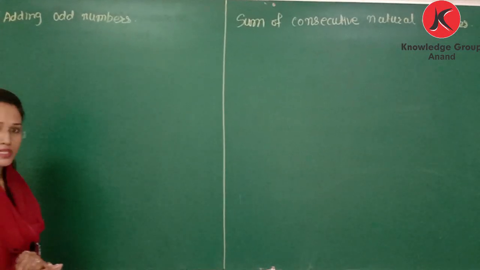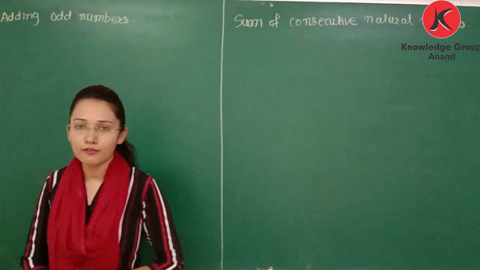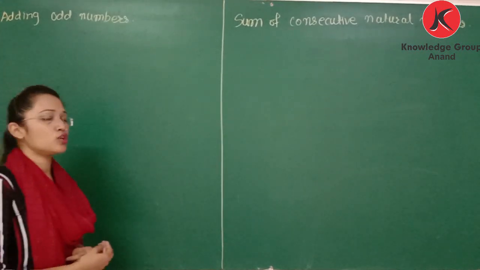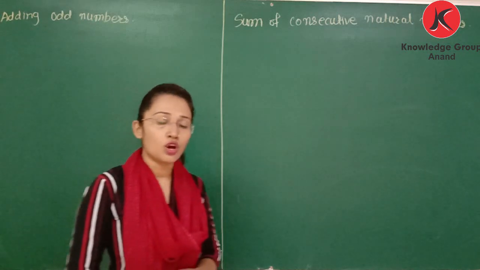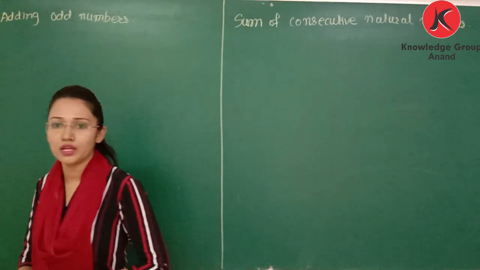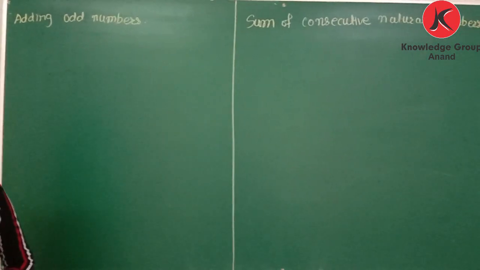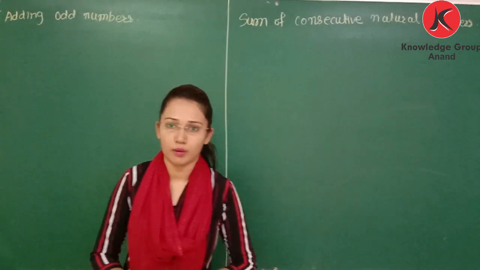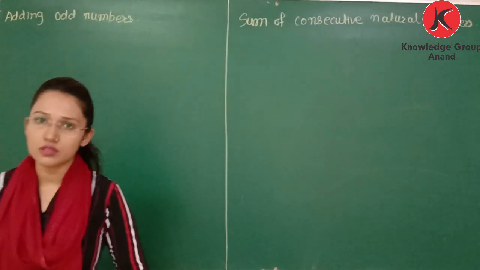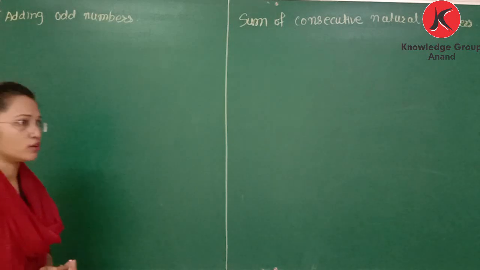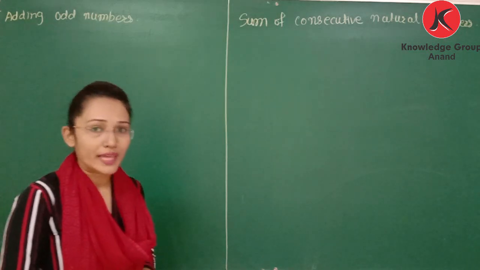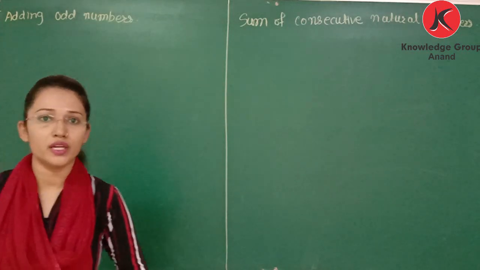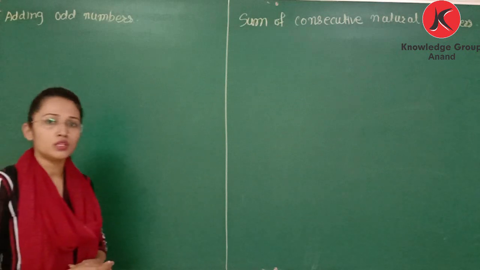Now we learned the rules or patterns for square numbers previously. What is the first pattern we learned? That is the addition of triangular numbers. The addition of two consecutive triangular numbers is always a perfect square number. If we add the first 1 and 3, it is 4, a perfect square. Then we learned the numbers between two consecutive square numbers: how many? 2n.